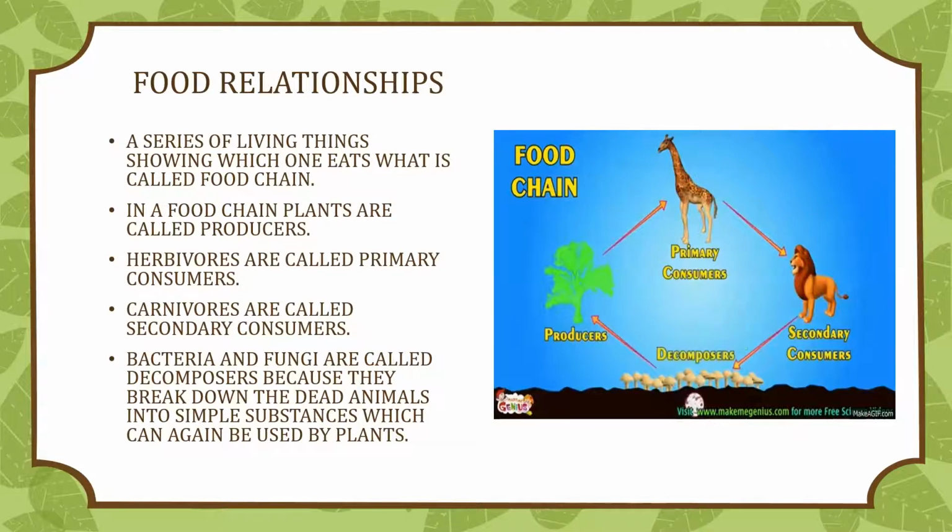Eventually, all plants and animals die. Bacteria and fungi feed on the dead bodies. They break down the dead body into simple substances which can again be used by plants. Bacteria and fungi are known as decomposers.